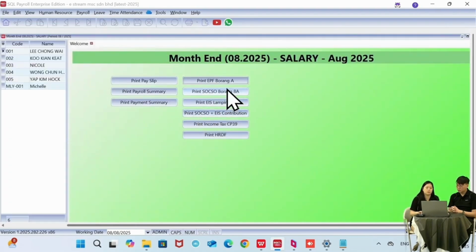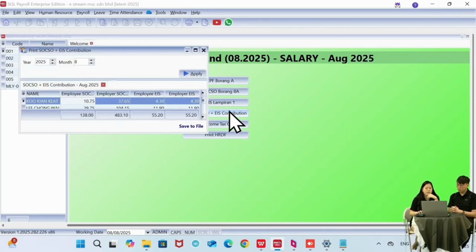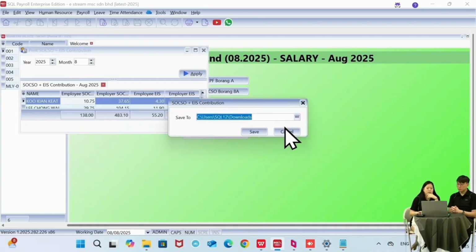Okay, and then we have the SOCSO and EIS form, but now they have combined the SOCSO and EIS contribution, so it's a 2-in-1 submission. Previously you had to do one submission for SOCSO and one submission for EIS, but now they have introduced the SOCSO plus EIS contribution. So same thing, click on print SOCSO, and then we have the save to file button over here. Click on here, and then just select where I want to save the file to, and then click on save.